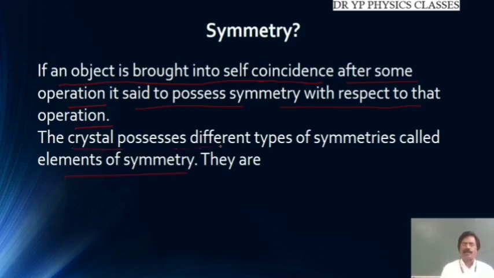So the crystal possesses different types of symmetries called elements of symmetry.